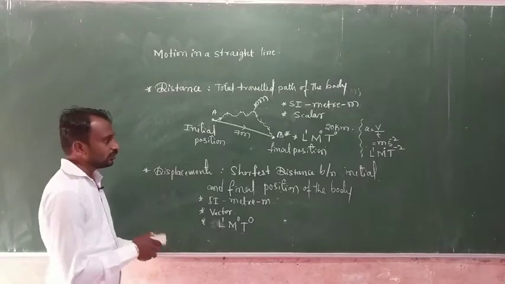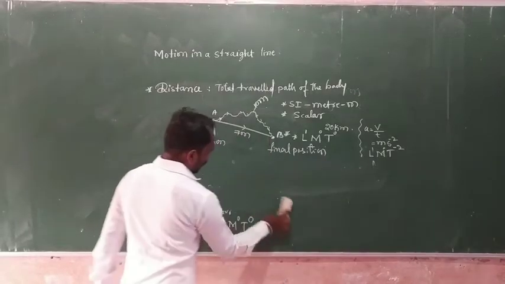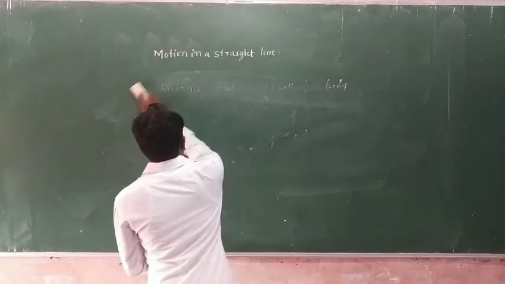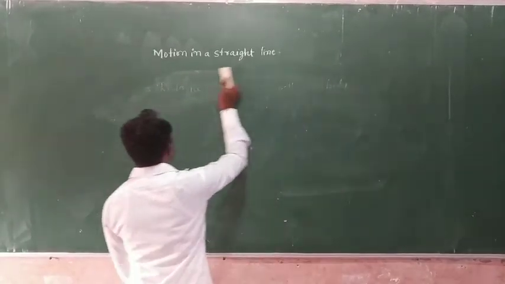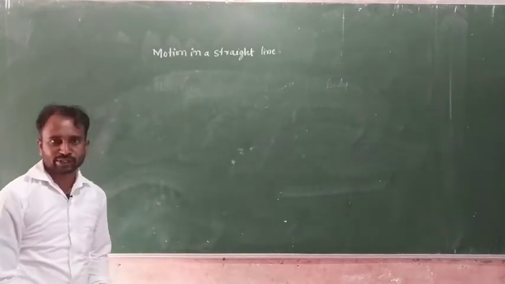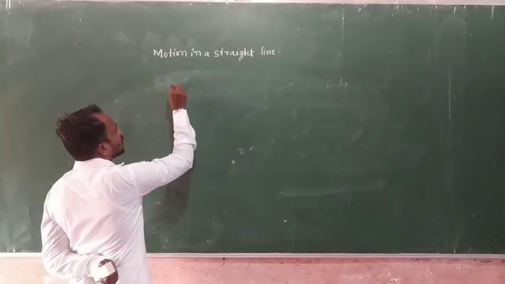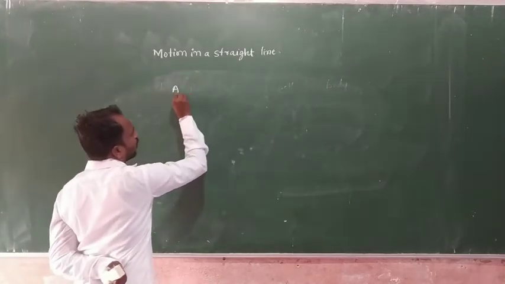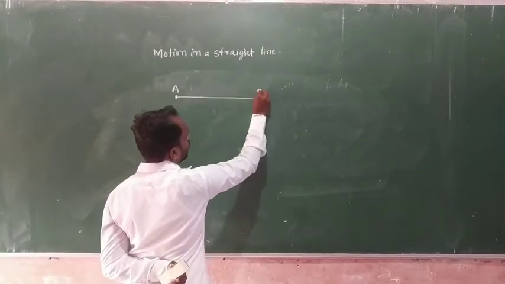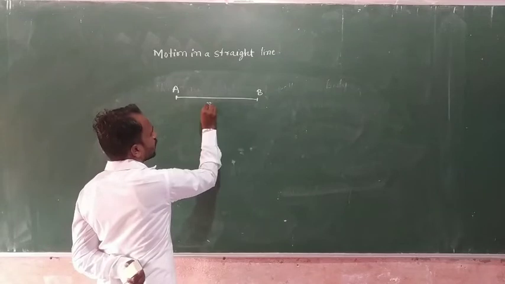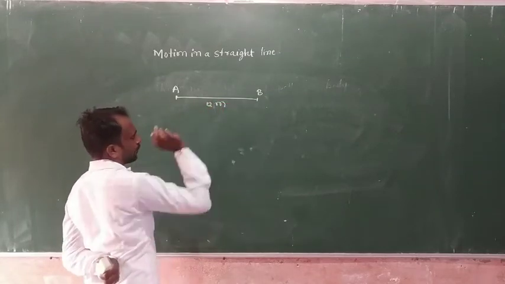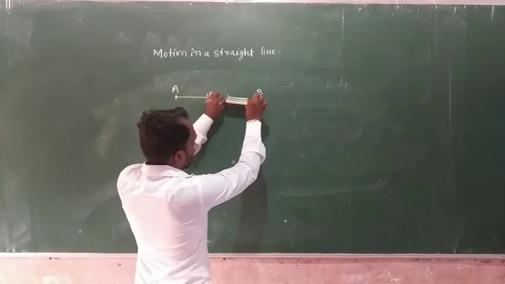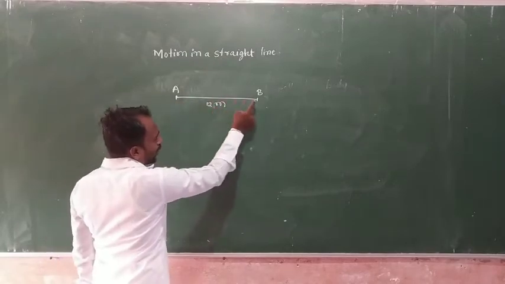Okay, suppose we consider some problems related to distance and displacement. Suppose this is the initial position A. When an object travels along a straight line, from A to B, the distance in between is 12 meters. This is the final position.